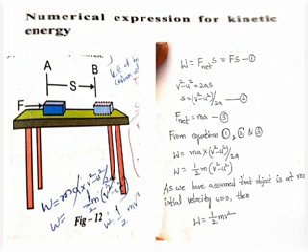The object will be displaced, so we can say that work is done on the object. The work done by the net force W is equal to F into S.